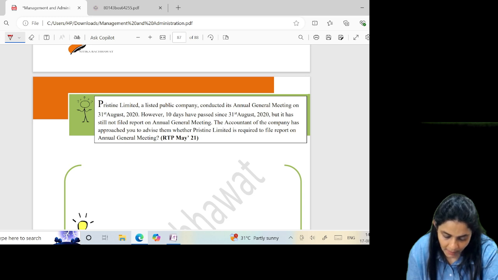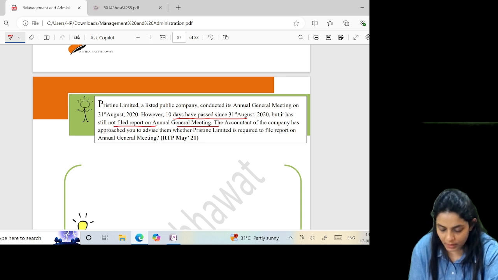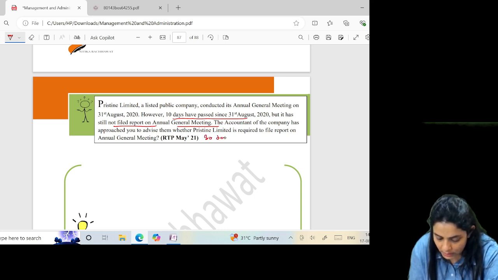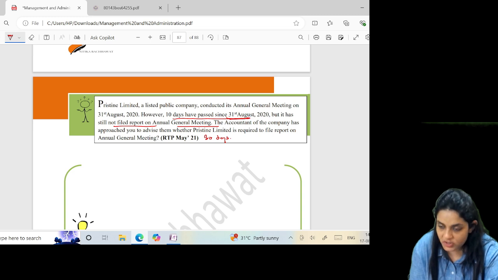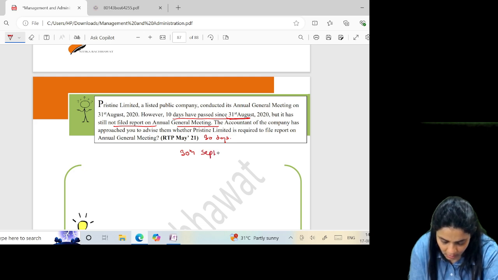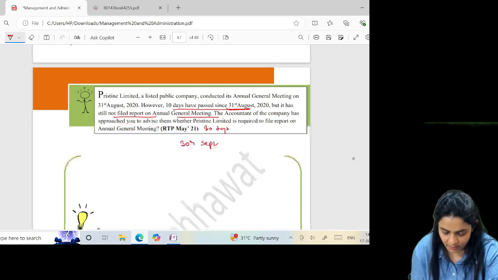Pristine Limited, a listed public company, conducted its AGM on 31st August. However, 10 days have passed, but it has not filed its report on AGM. The report on AGM should be filed within 30 days. So from 31st August, 30 days, that is, it should be filed latest by 30th September. So we still have time to file it.